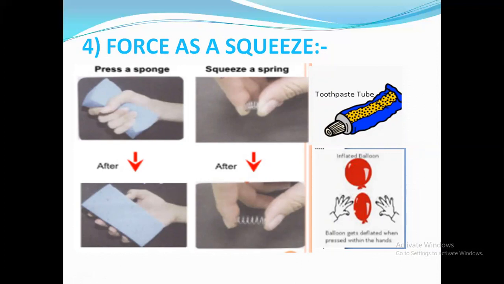Next is again you are squeezing a spring. You are doing what? Squeezing a spring. Again you left it, it came to the original shape. But in both the ways, you are applying force. Toothpaste tube is there. You used to apply force here. You used to squeeze the tube so that toothpaste can come out from that tube.